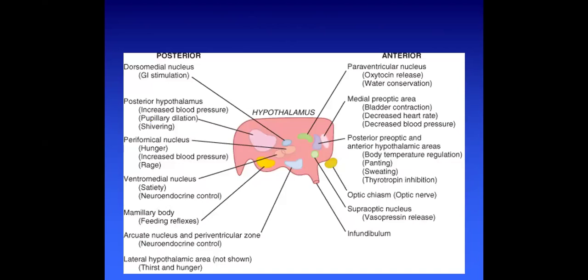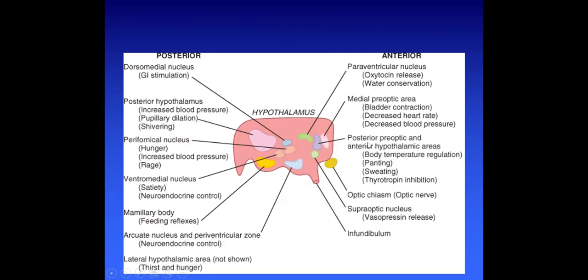So these are some of the nuclei and their actions on both the anterior and posterior side. If we talk about the anterior, there is a nucleus known as the paraventricular nucleus, which is involved with water conservation as well as oxytocin release. The medial preoptic area, this white one, is involved in controlling bladder contraction, and it decreases the heart rate and also the blood pressure.